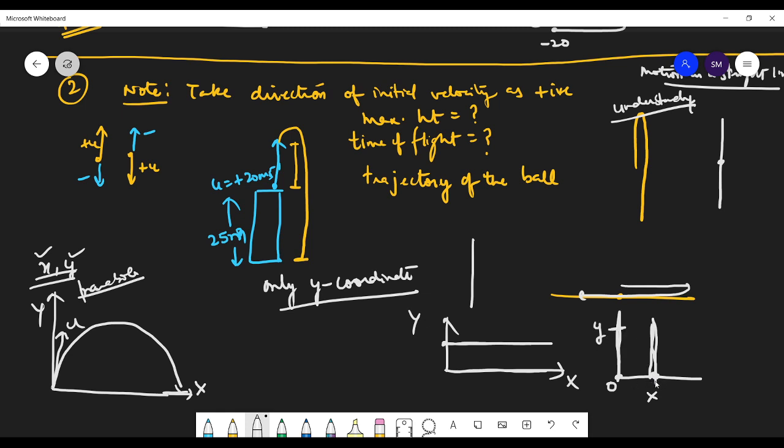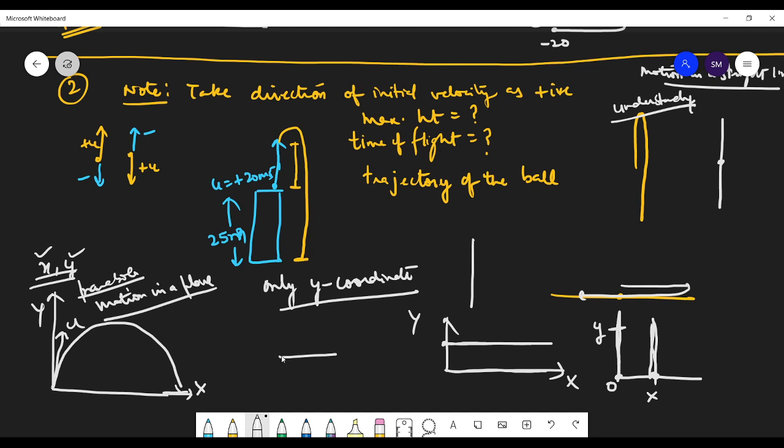The x coordinate doesn't change. So here also only the y coordinate is changed in vertical motion. In horizontal motion only the x coordinate is changed. But in parabola, that is motion in a plane, the next chapter that we'll be studying. So when we'll be studying motion in a plane, then we will work in the plane.